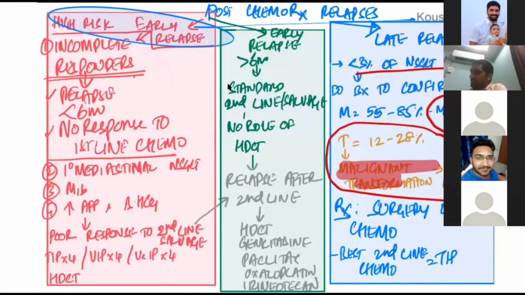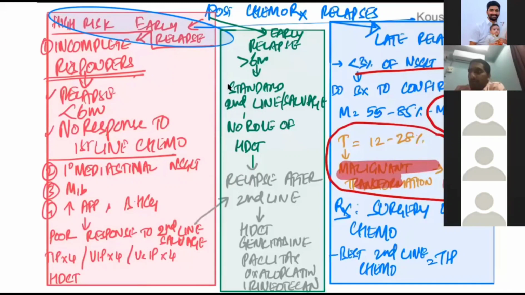Probably your handwriting. Something written below pure seminoma, something 20%, like that you have written. If you open the slide. Okay, post chemotherapy relapse. Pure seminoma accounts for less than 20%. Okay. Thank you.